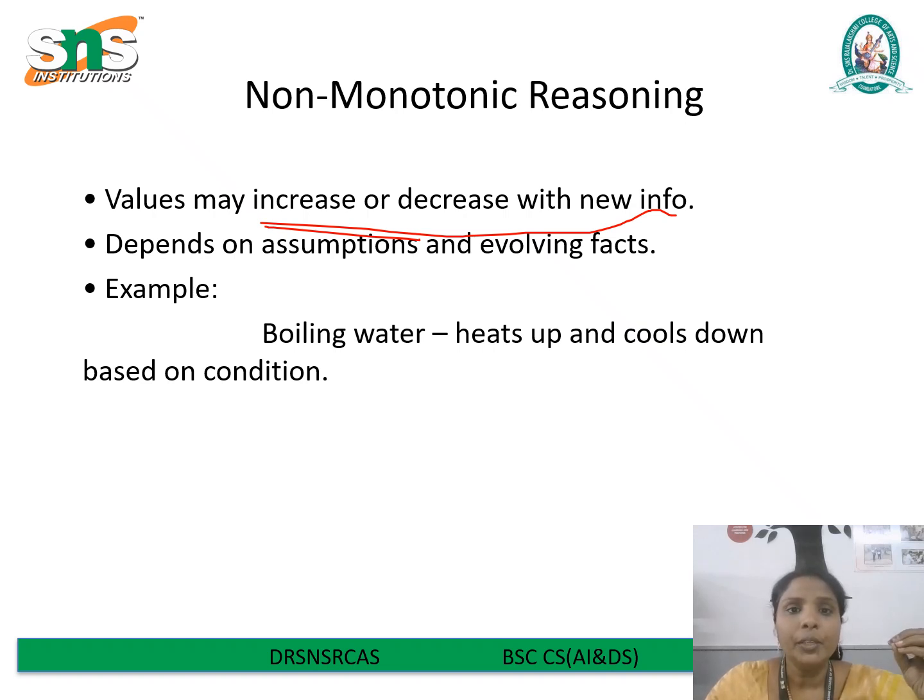For example, consider the process of boiling water. Here, the temperature will increase when heated, but can decrease if the heater is turned off. The conclusion about the water state can change depending on the situation, similar to how non-monotonic reasoning updates or revises its conclusions as circumstances evolve. This reasoning style is essential in dynamic environments, such as artificial intelligence systems that must adapt to new inputs and uncertainties.